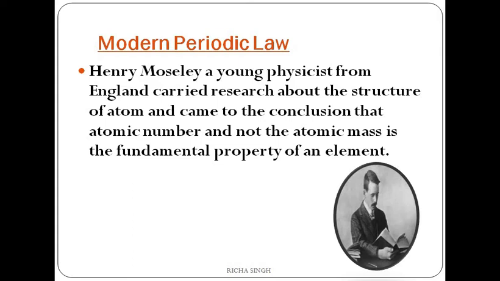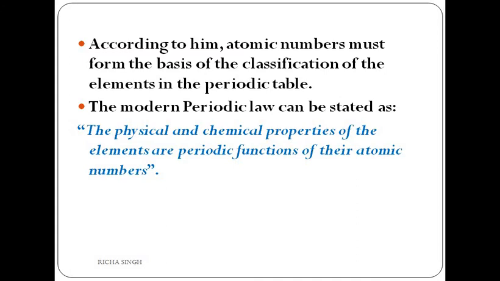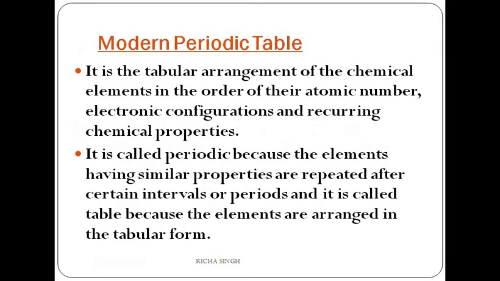He gave that it is due to the atomic number, because an atom has a different number of electrons and protons, and the change is due to their atomic number, not due to the atomic masses. And as the atomic number is changing, because what is atomic number? It is actually the number of electrons or the number of protons. So the physical and chemical properties are changing because of their atomic numbers. Because of the change in the number of electrons, there is a change in the periodic table.